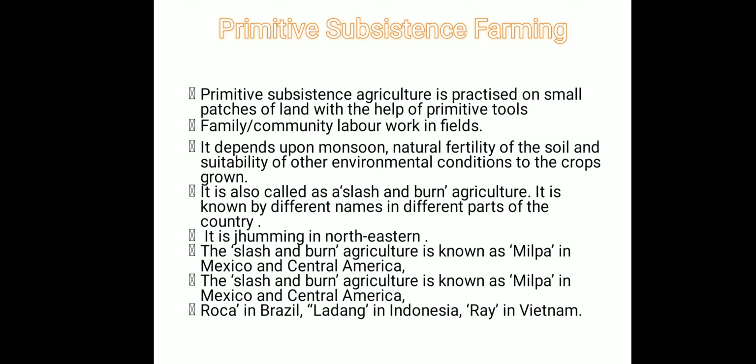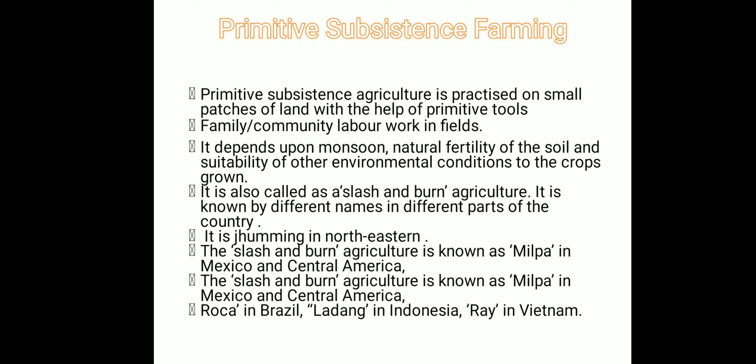First we can see primitive subsistence farming. It is the primary phase of subsistence farming. Here it is generally practiced on small patches of land with the help of primitive tools, and family or community labor works in the fields, and it normally depends on the monsoon. It is also known as slash and burn agriculture. Slash means to cut, burn you know. So in this type of agriculture, normally people cut the trees and burn them and they cultivate there, and after some time they shift from one place to another. And this is also happening in many parts of India and the world.